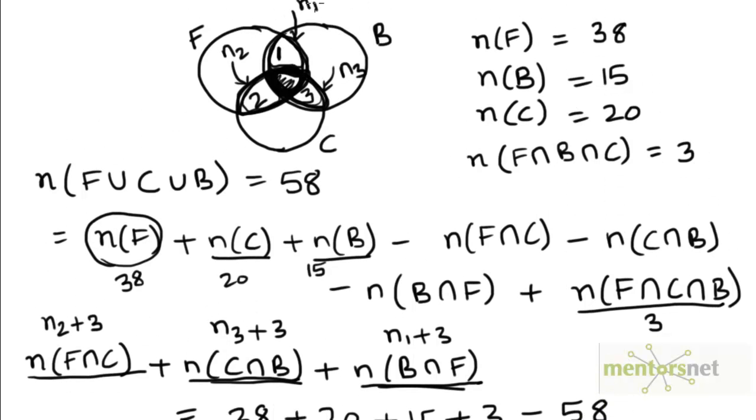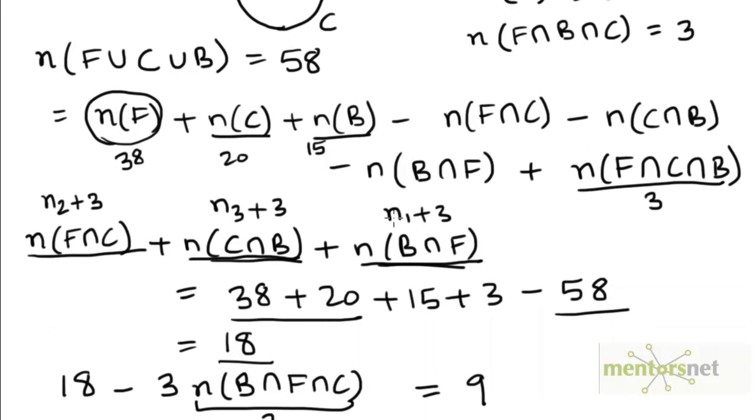But we have to figure out what n1 plus n2 plus n3 is. n1 plus n2 plus n3 plus 3 plus 3 plus 3 should be 18. So n1 plus n2 plus n3 should be 18 minus 3 minus 3 minus 3. That's just 18 minus 3 times 3, which is 9.